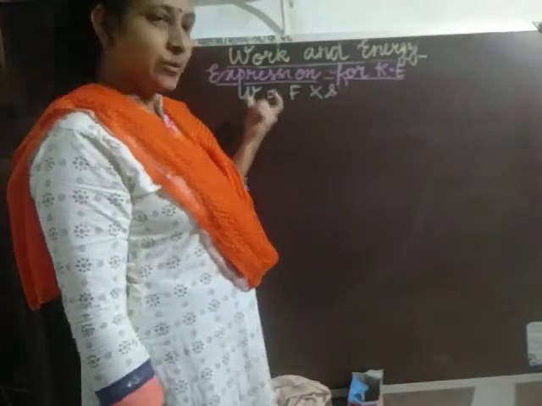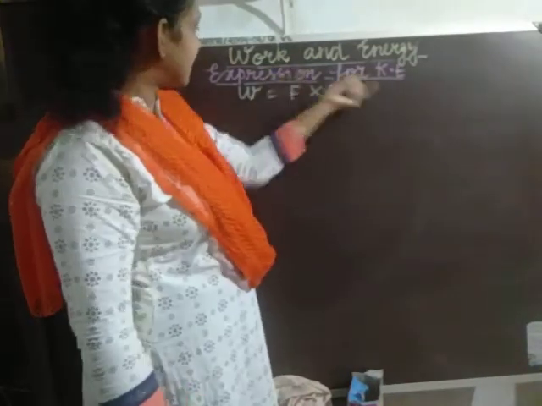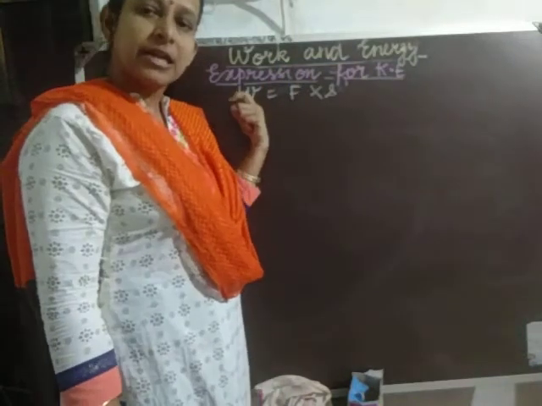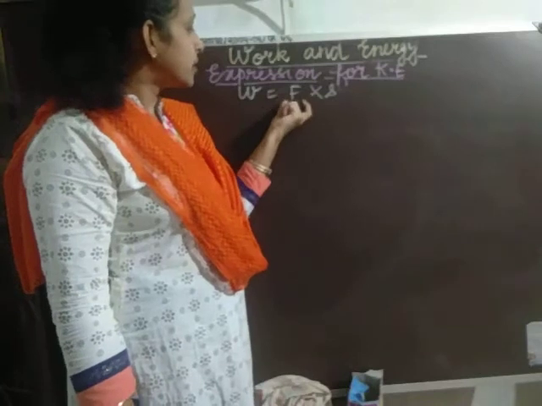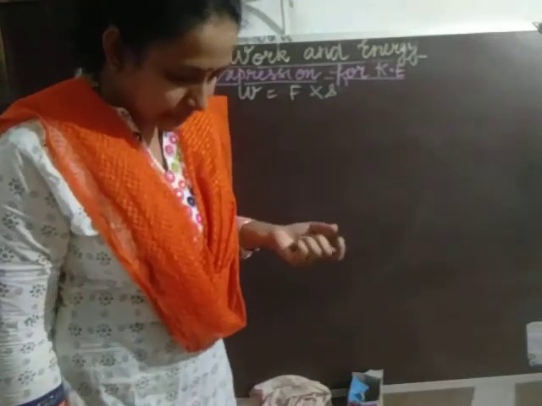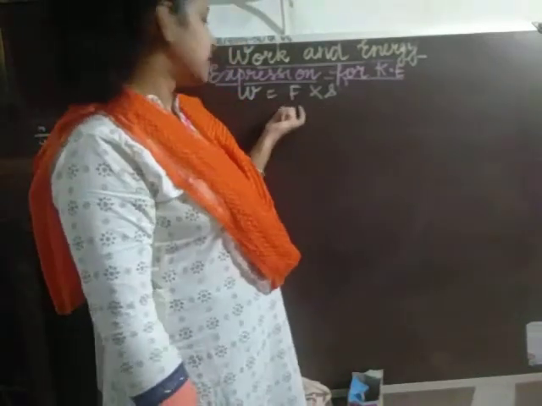Therefore, we write the formula W is equal to F into S.